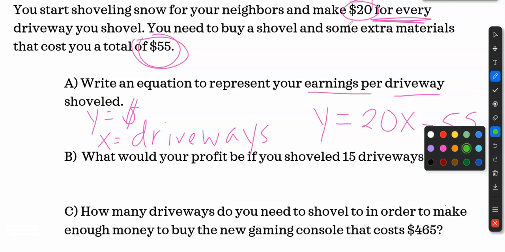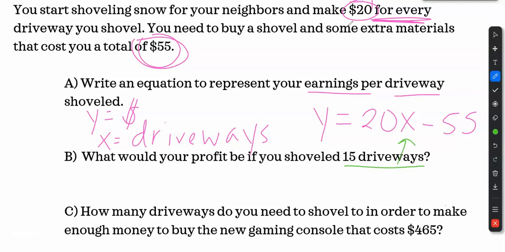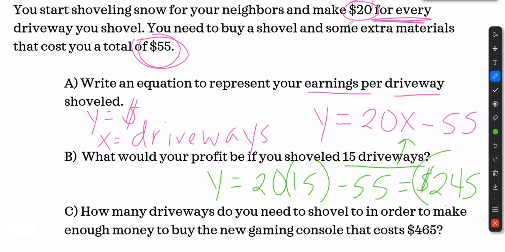They ask me, what would my profit be if I shoveled 15 driveways? Plug that in for X. Put that in your calculator. 20 times 15 is 300. Subtract off the $55 for supplies, 245 bucks. Pretty good. You guys can actually make a lot of money doing all this stuff.